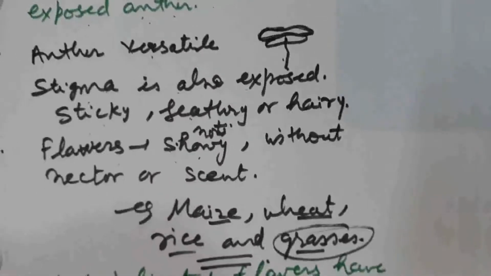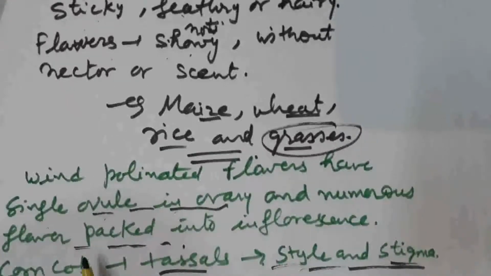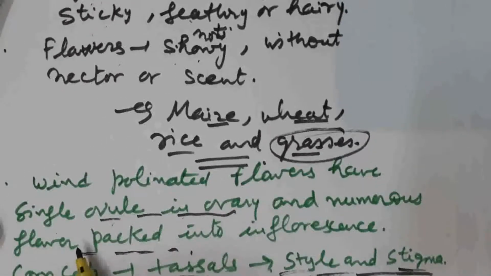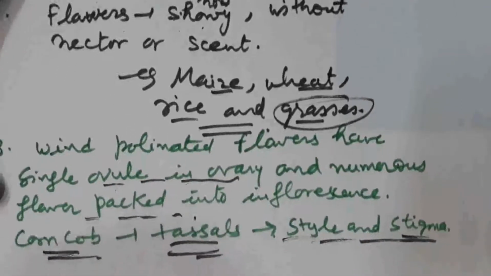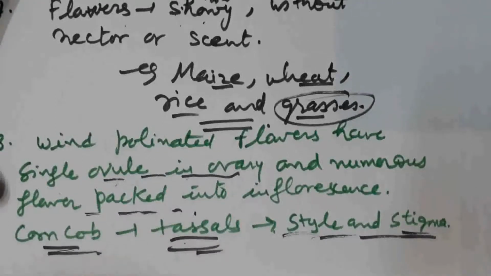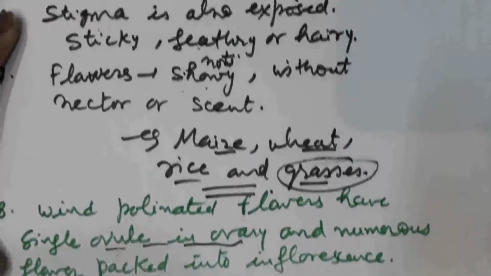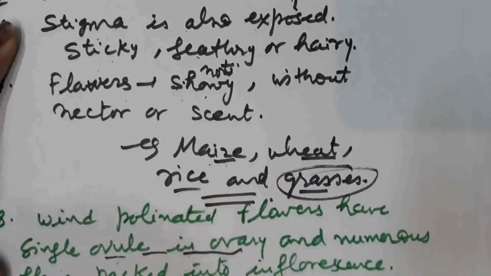Wind pollinated flowers have a single ovule in their ovary, and a large number of flowers are packed into an inflorescence. In case of corn cob, we observe the tassels. Tassels are the style and stigma of the corn cob, which can easily receive the pollen grain coming along with the air current. Examples of plants in which pollination takes place by air, or anemophily, are maize, wheat, rice and grasses.